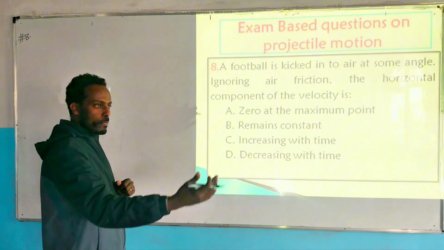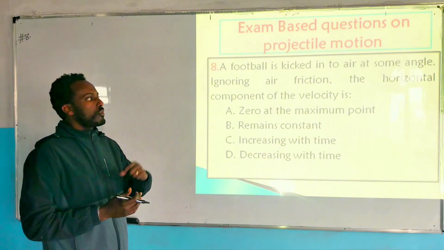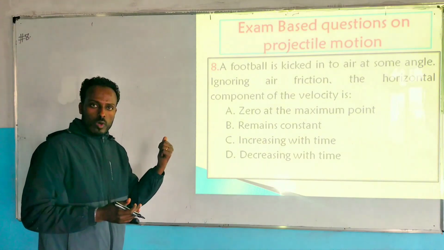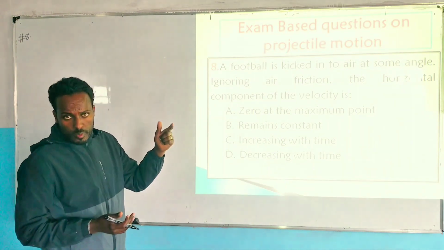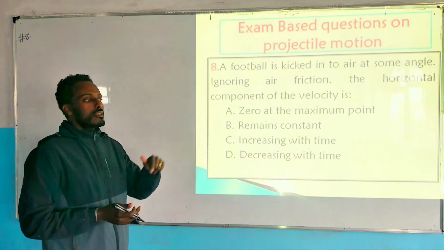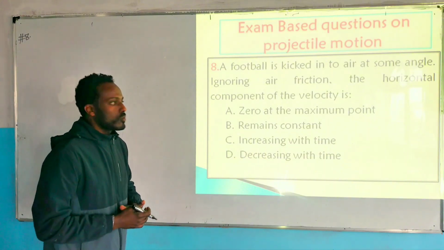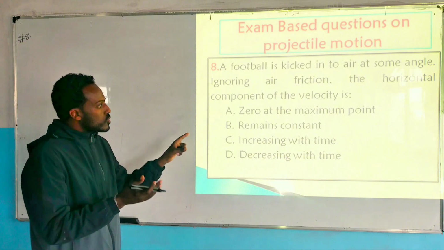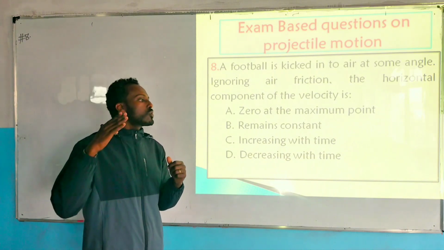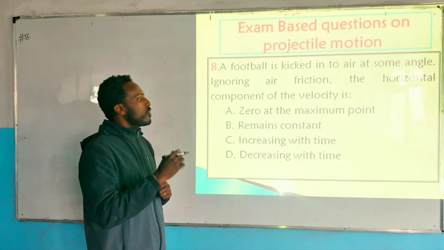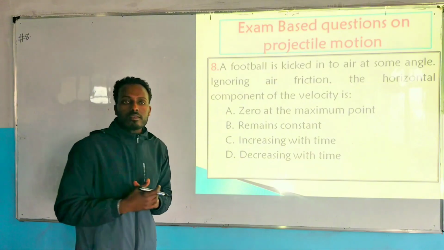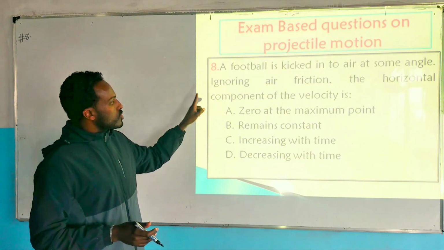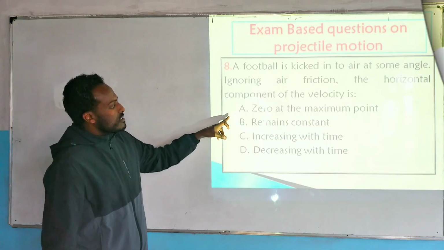Horizontal motion is uniform, so velocity is constant throughout the flight, whereas vertical velocity decreases on the way up, is zero at the maximum height, and increases on the way down, so it changes throughout the flight. So if there are no horizontal forces, horizontal velocity stays constant.